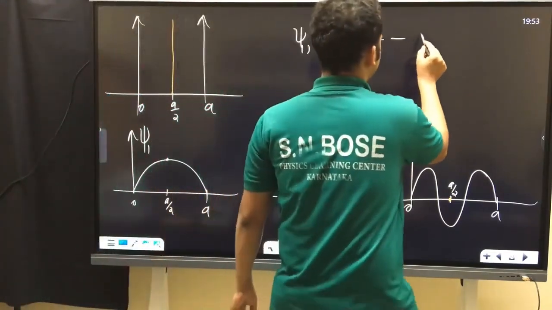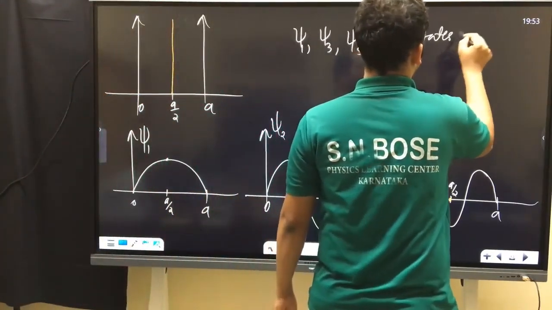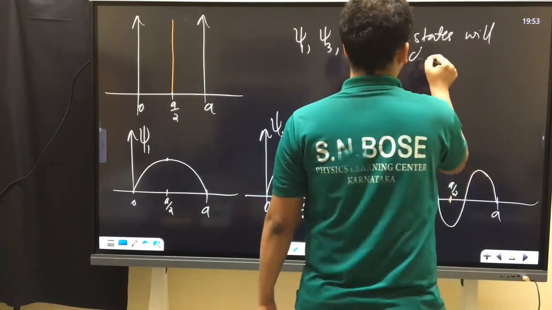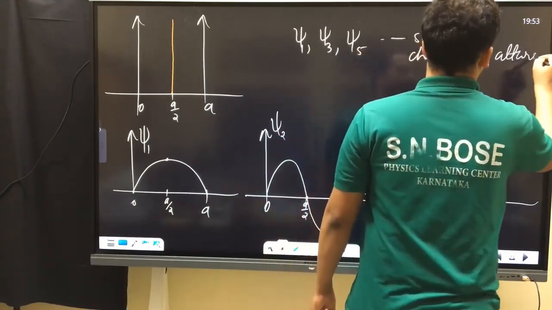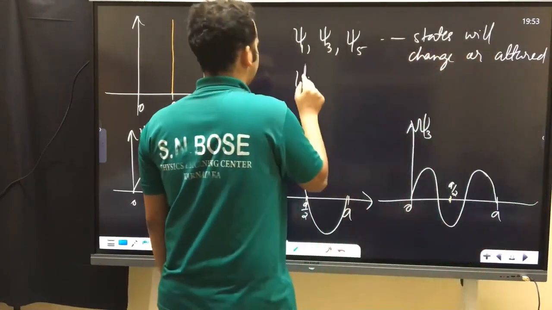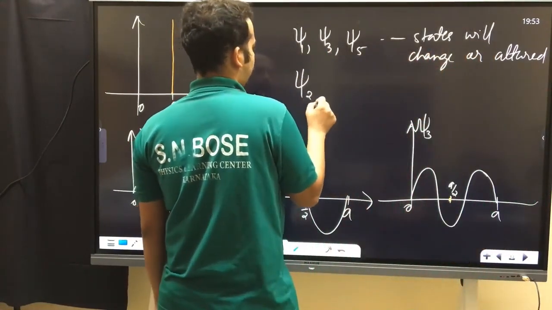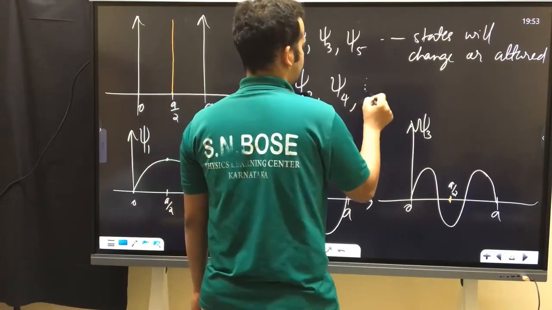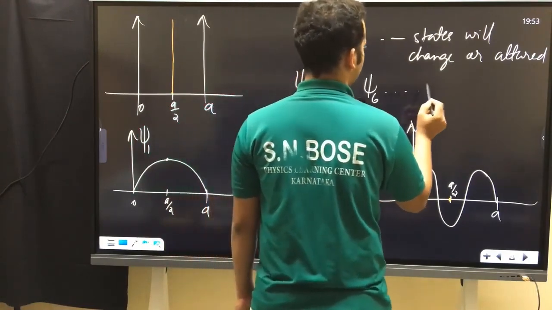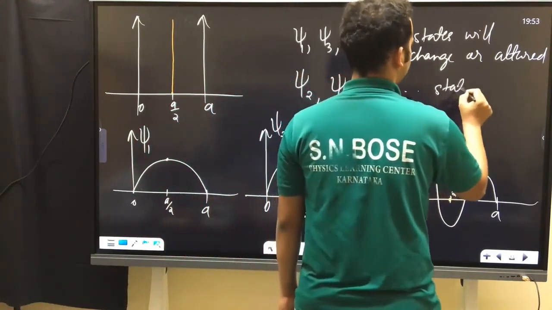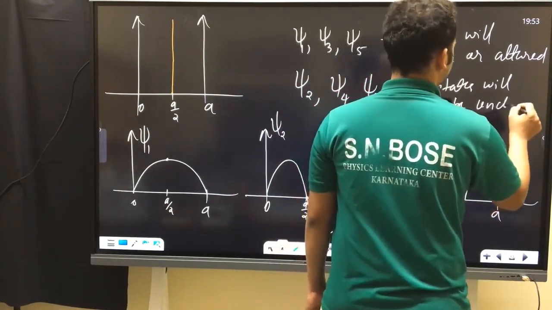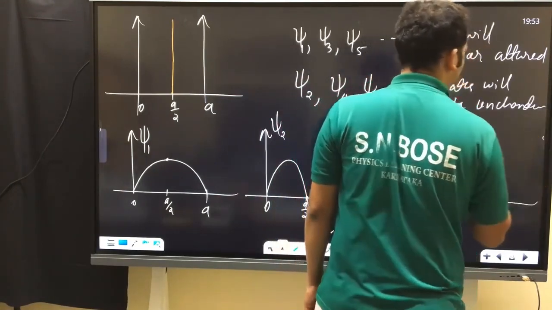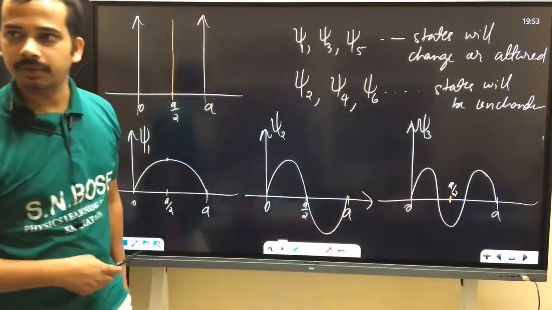These states will change, or be altered. Psi 2, psi 4, psi 6, and so on, these states will be unchanged or unaltered. Is that okay?